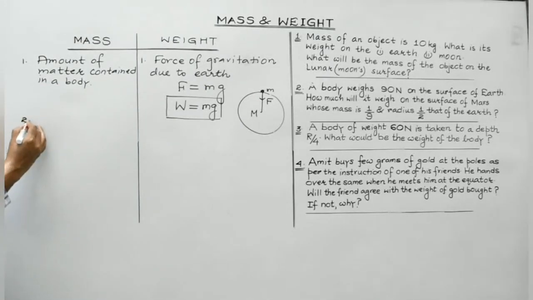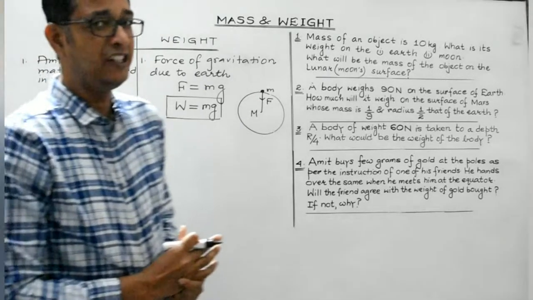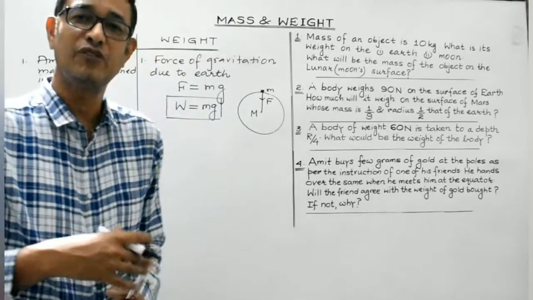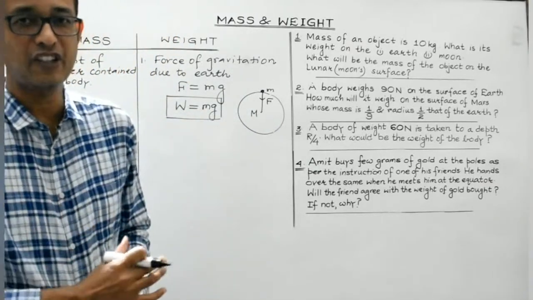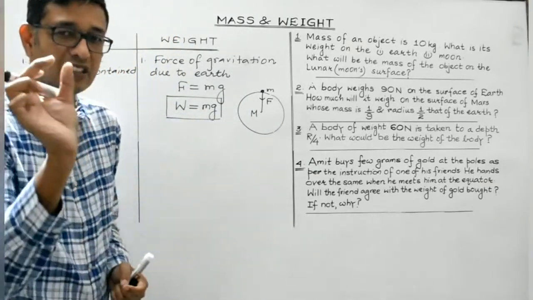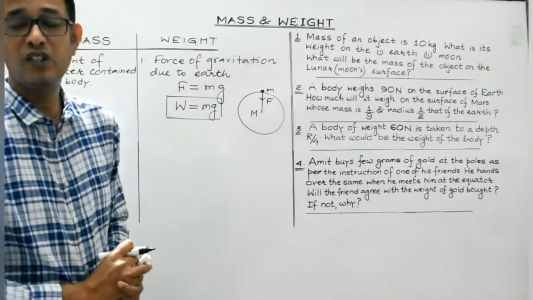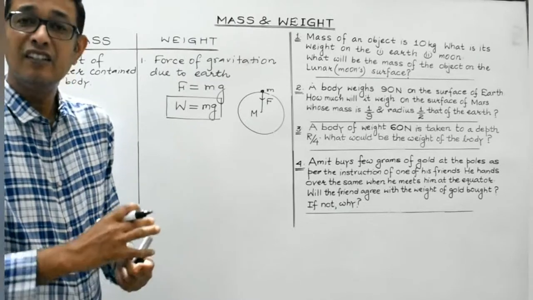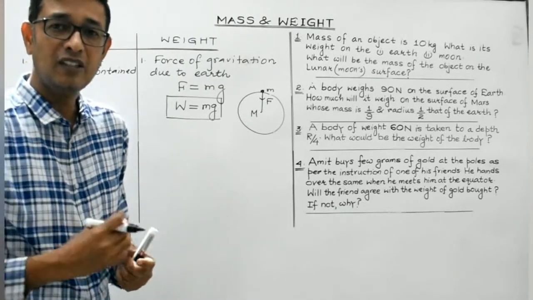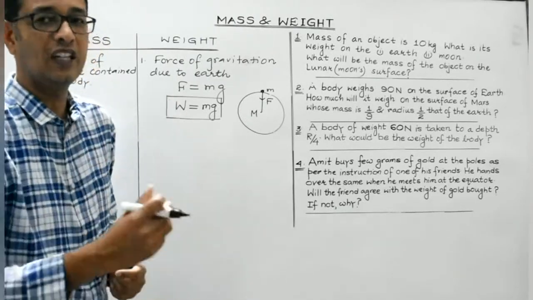Second point. Again, we have discussed in detail about inertia: inertia of rest, inertia of motion, inertia of direction. And students, you are aware, the greater the mass of the body, the more is the inertness of that particular body.